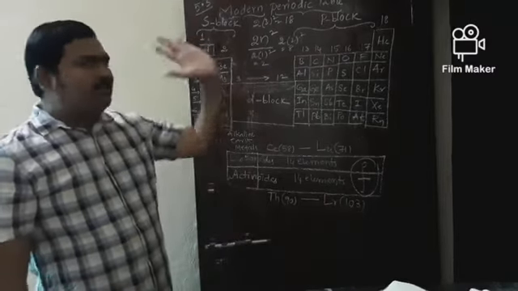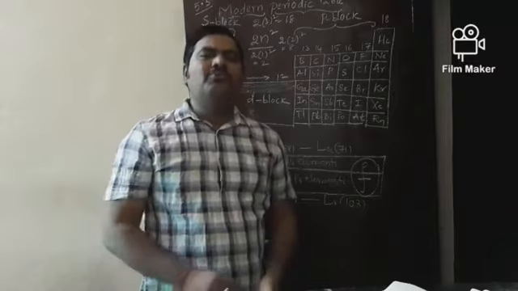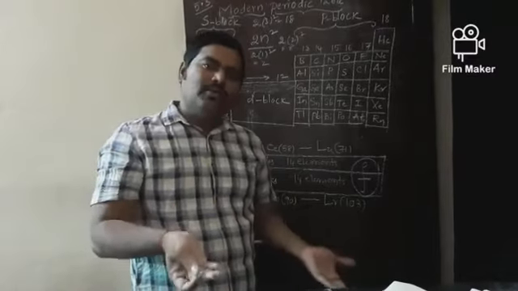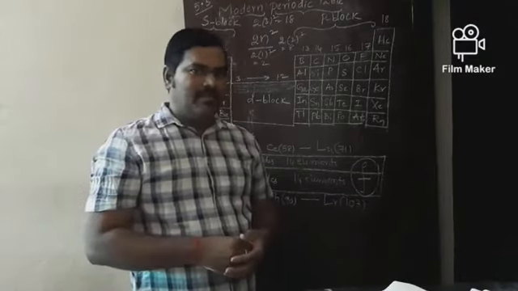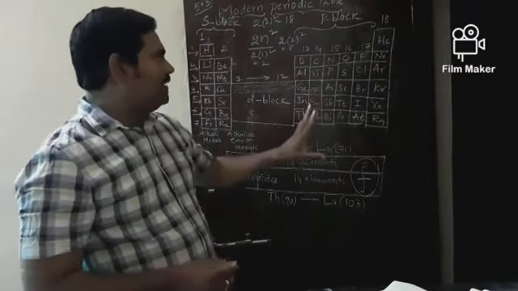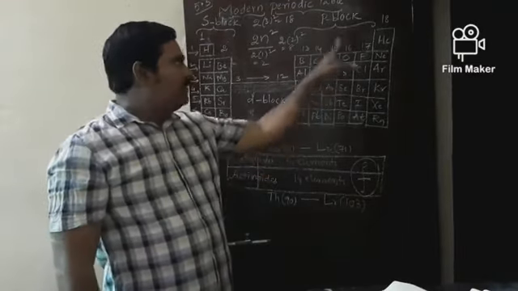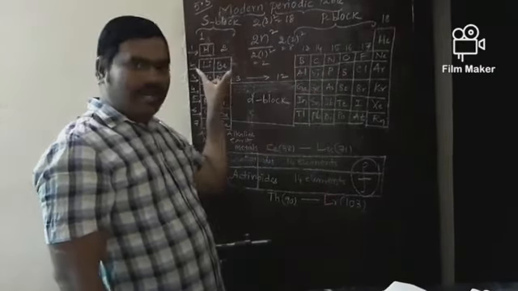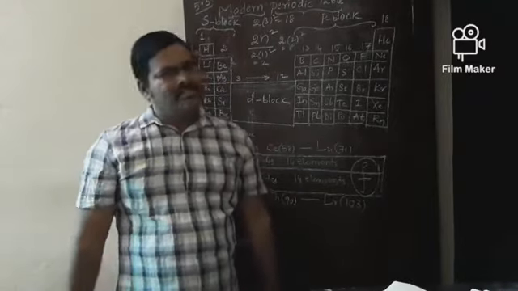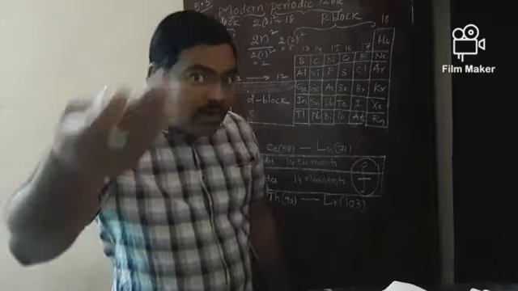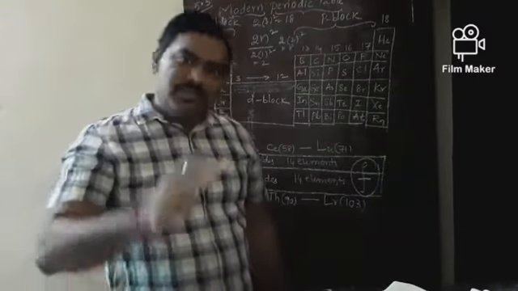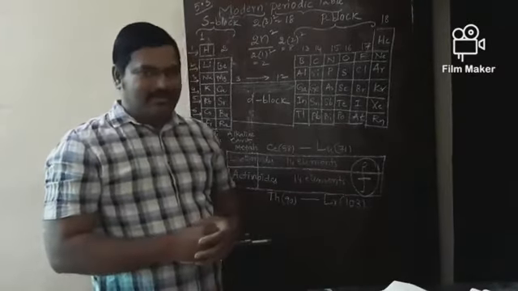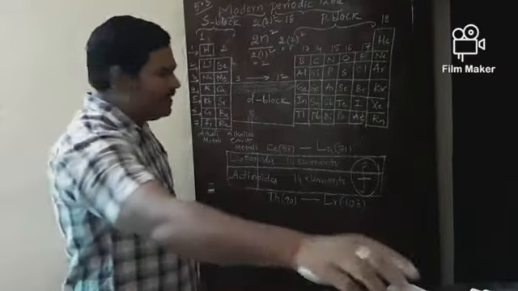And position of the element in the modern periodic table. How to find out to which group and period does the element belong? If you want to know about the address of any element in the periodic table, now for suppose if you take carbon, where is carbon? So if periodic table is there, everyone can know about carbon belongs to group number 14 and carbon belongs to second period. You know very well if this reference chart is there with you. But without modern periodic table in your presence, you easily can tell. How to tell? To which group and period does it belong? Now, for that, let me explain this information here.